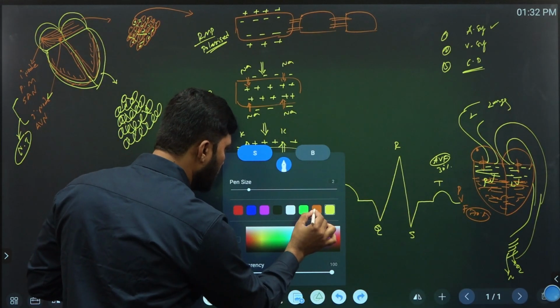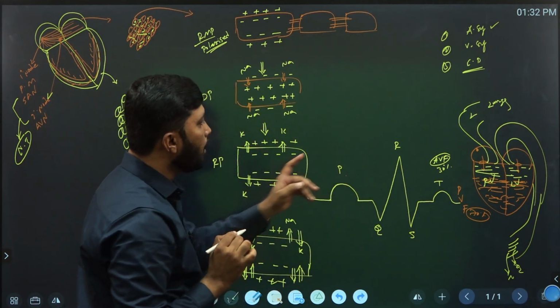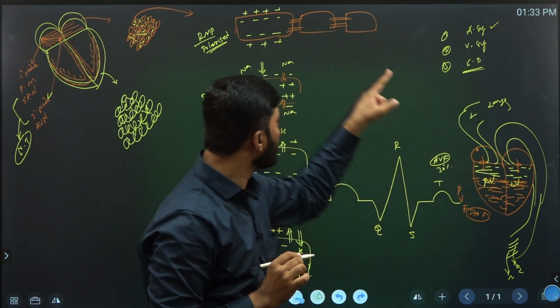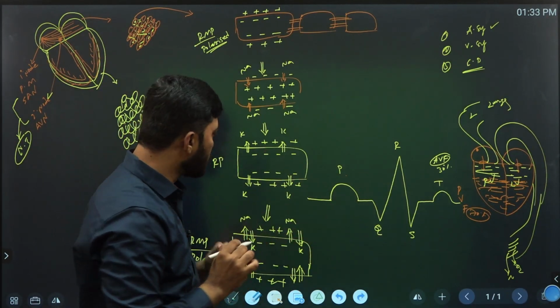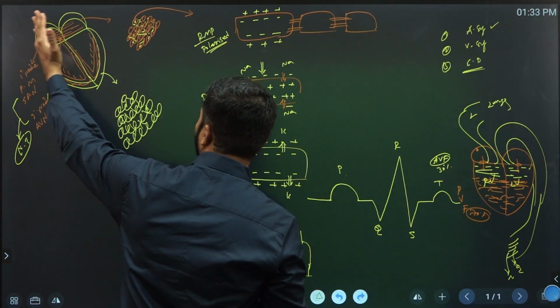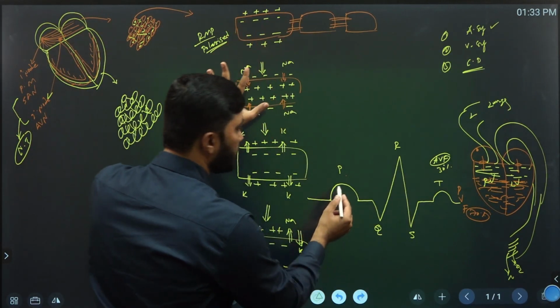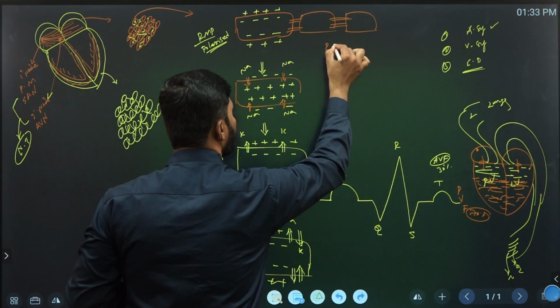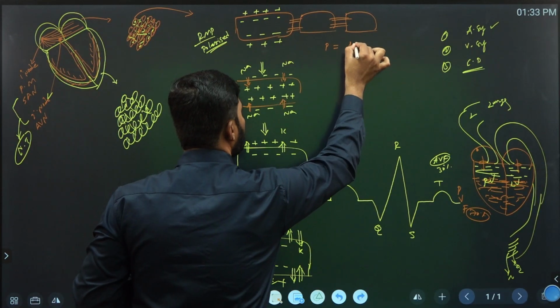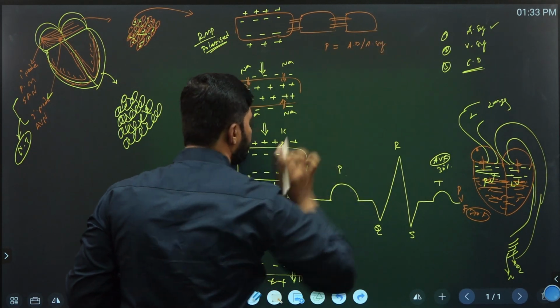The P wave represents auricle systole, auricle depolarization. When the action potential moves towards the auricle cells, the cells undergo depolarization. This is the P wave, representing auricle depolarization or auricle systole.